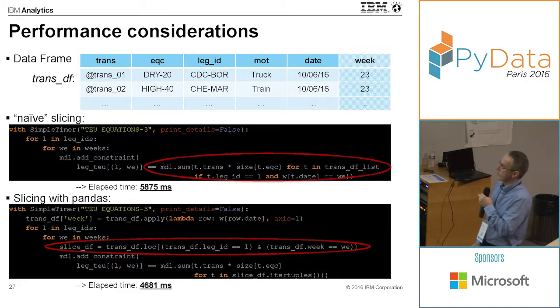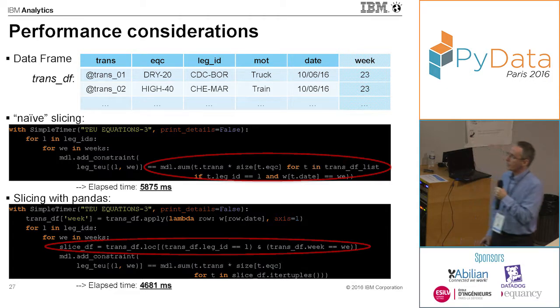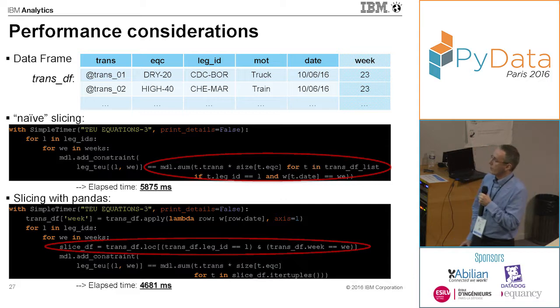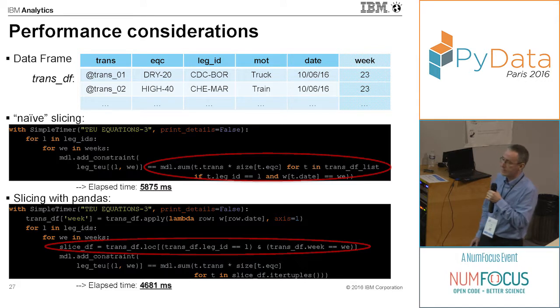Just for information, in this example it took about 6 seconds to run this slicing with the naive approach. Here, we don't see the number, it takes 4 seconds and a half. So it's not a big improvement, but it's already significantly better.